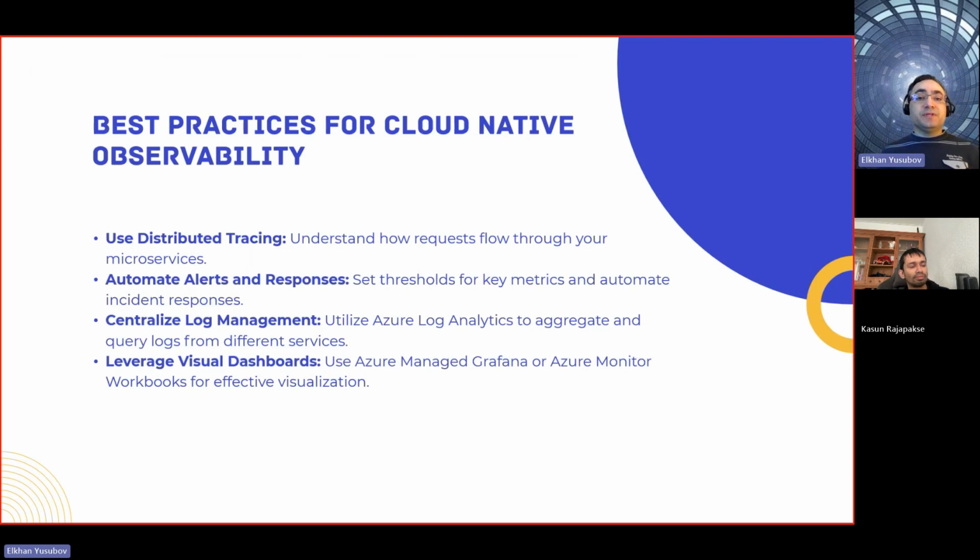And then, of course, part of it is not just collecting logs, right? Once you collect the logs, you need to put them into use, and that's where dashboards and visualization come in. As was mentioned in the previous demo that Kasun showed, one of the good ways is to use the managed Grafana services that come with built-in dashboards. In addition to that, Azure also comes with built-in ways of visualizing certain workloads that you can look into, workbooks. There are a number of them that you can enable right from Azure.